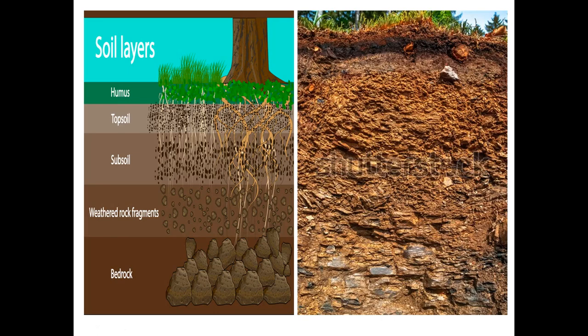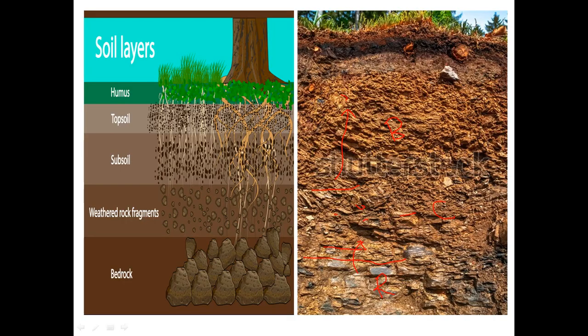So this image will help you understand the soil profile in a much better way. This is the bedrock, R horizon, and above the bedrock is parent material or partially weathered rock, or weathered rock fragments. This is the C horizon, and then comes the subsoil or B horizon.